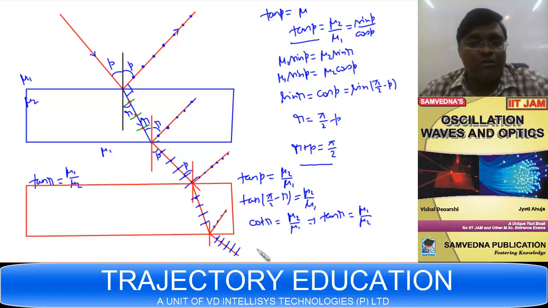So for all practical purposes, the emergent light is almost plane polarized. That's how we can produce plane polarized light by refraction. Right? You can produce plane polarized light using refraction.